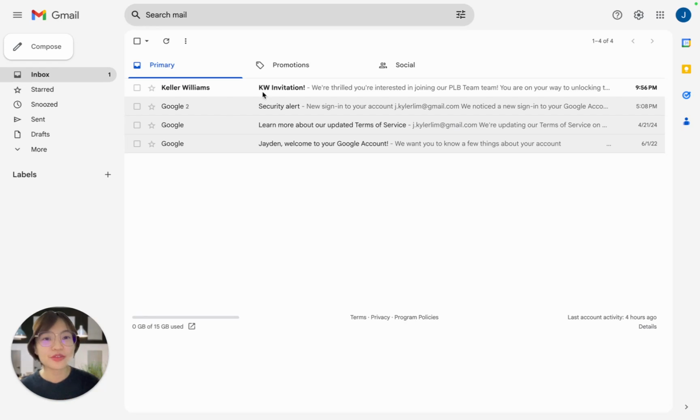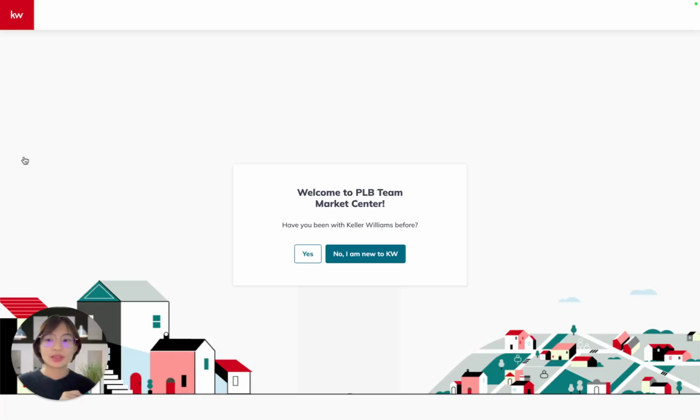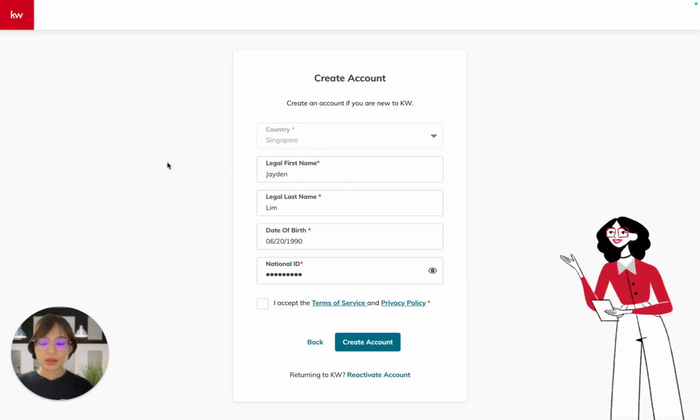First thing first, if you go to your email, you will have received an invitation that looks like this from Keller Williams. You just have to open up this email and click getting started here. Then you will see a screen that looks like this. Welcome to the Market Center. Usually if it's the first time, we will say, no, I'm new to KW. And this is the part where you fill in your details. Once you are done filling details, make sure you check this box and click create account.